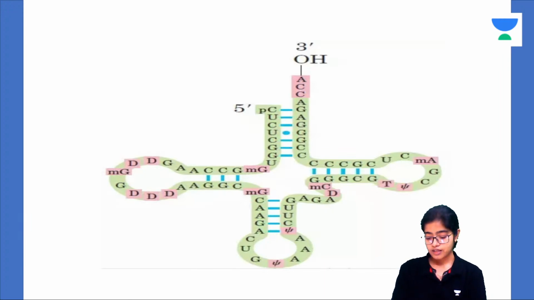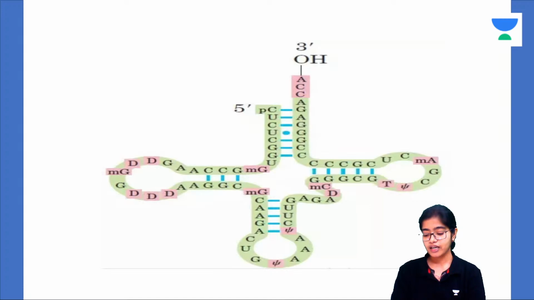Now, as is very clear from the comments, this is the structure of tRNA or transfer RNA. It is involved in protein synthesis by the process of translation. Now, what is the structure of tRNA called?